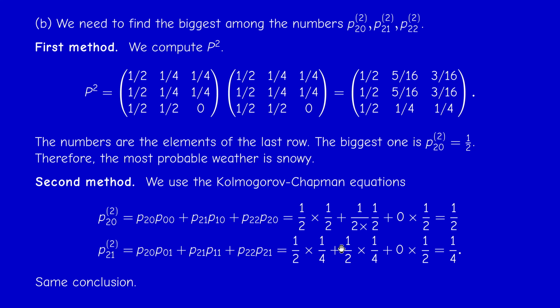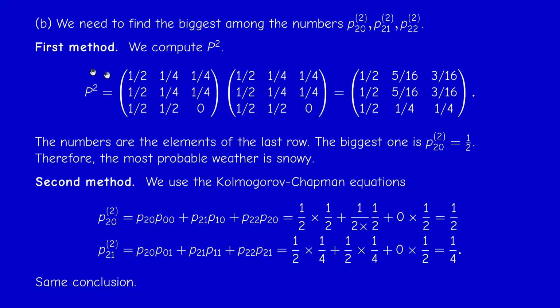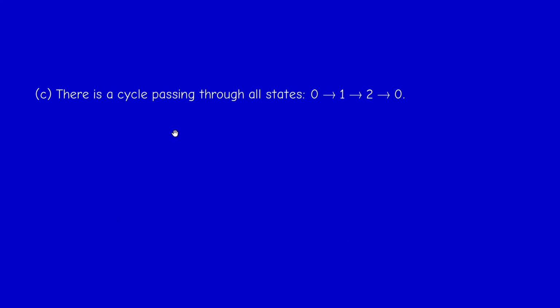Okay, and third question, period and classes. We observe that we have a Hamiltonian cycle, 0, 1, 2, 0, as you may check from the graph or from the matrix, because we can go from 0 to 1, from 1 to 2, it's positive, and from 2 to 0 again. So this is a cycle through all states. Whenever we find a cycle passing through all states, whether Hamiltonian or not, we conclude that all states communicate. Therefore, there is only one class, so the chain is irreducible.